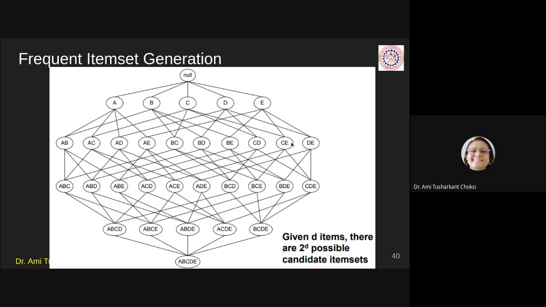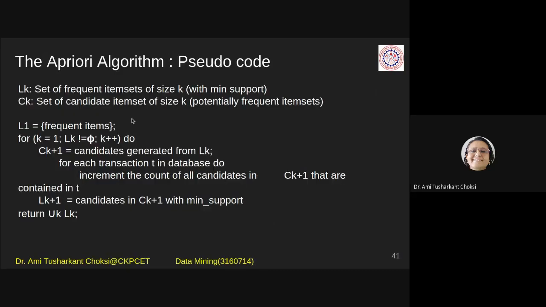Fine. For that, the Apriori property is the condition, that is, if AB is frequent, the condition is that A and B both must be frequent, isn't it? So the basic is this one.